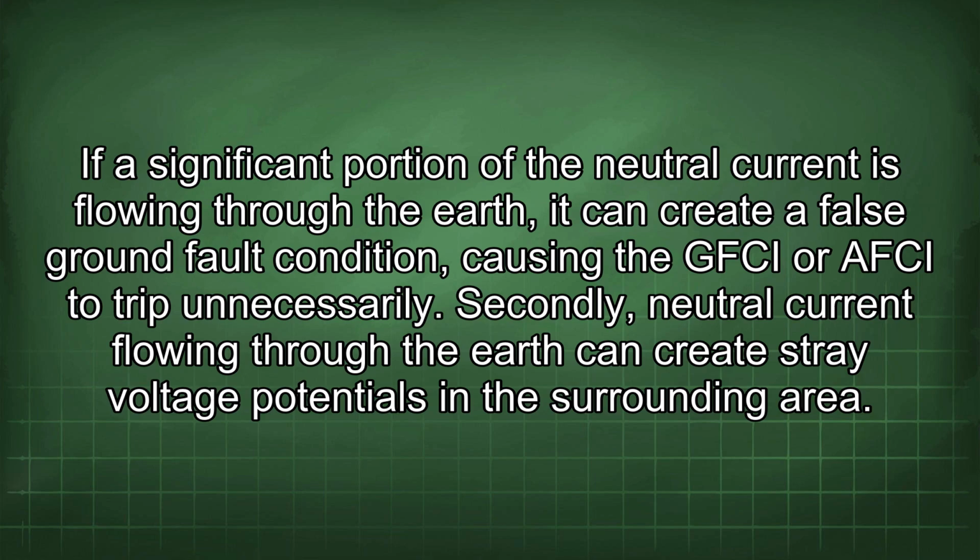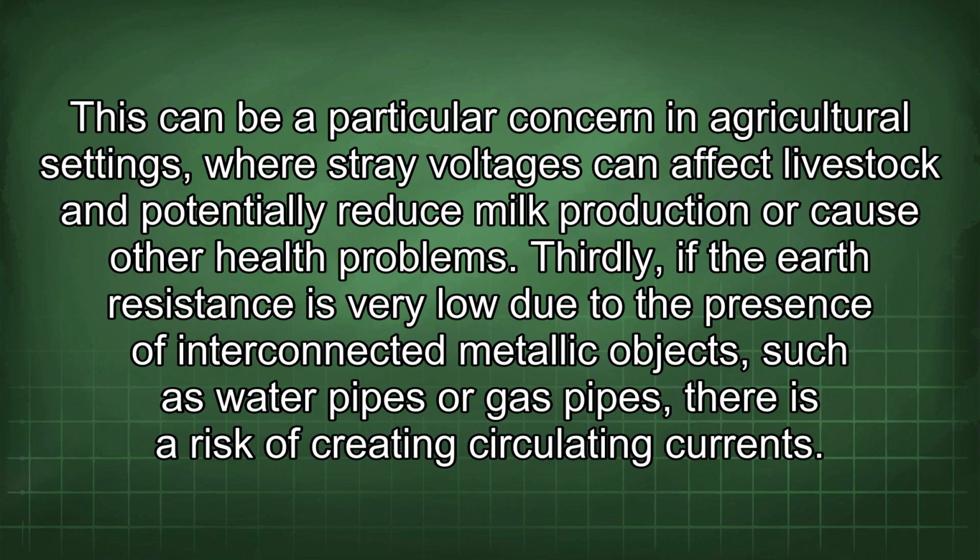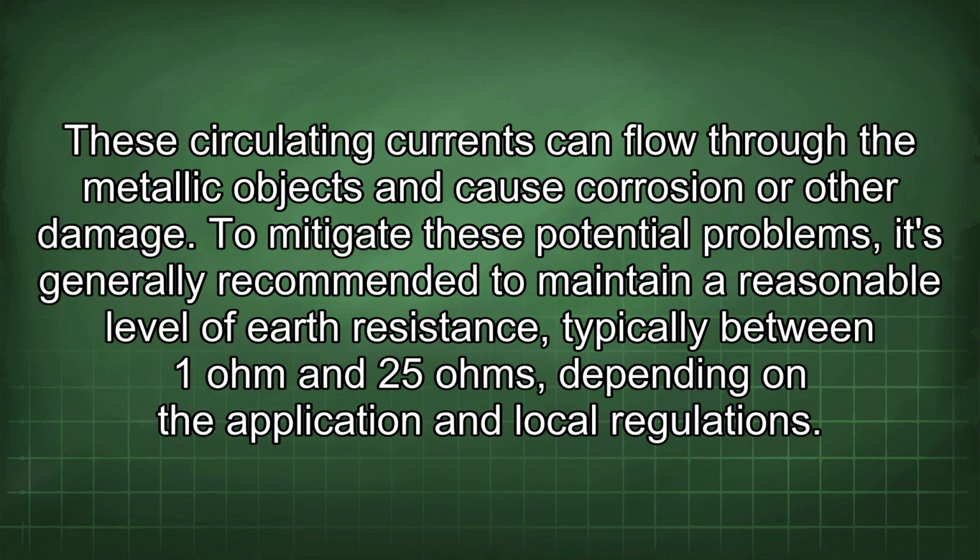Secondly, neutral current flowing through the earth can create stray voltage potentials in the surrounding area. This can be a particular concern in agricultural settings, where stray voltages can affect livestock and potentially reduce milk production or cause other health problems. Thirdly, if the earth resistance is very low due to the presence of interconnected metallic objects, such as water pipes or gas pipes, there is a risk of creating circulating currents. These circulating currents can flow through the metallic objects and cause corrosion or other damage.